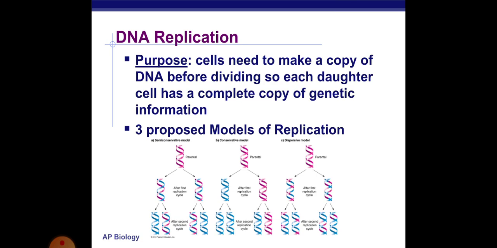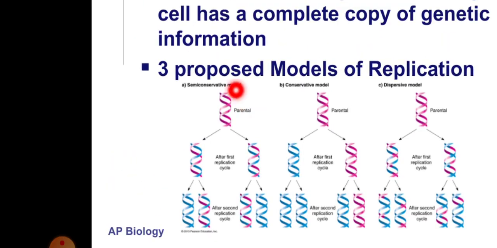The cell needs to make a copy of DNA before dividing, so each daughter cell has a complete copy of genetic information: half of the parental DNA and half of the daughter's DNA. Three proposed models of replication have been discovered. The first one is the semi-conservative replication, the second is the conservative model, and the third is the dispersive model.